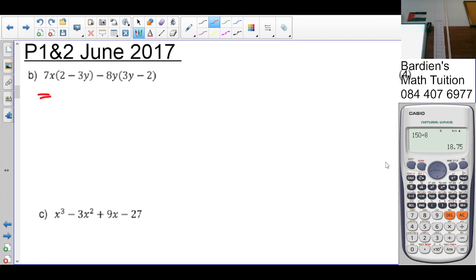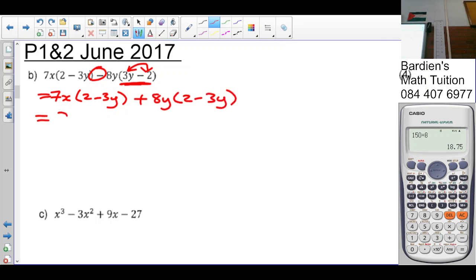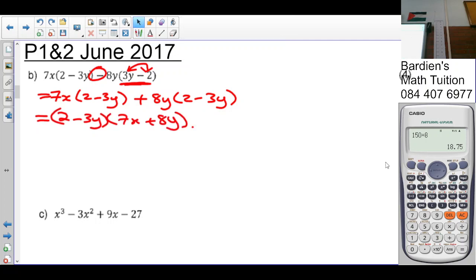So what is common here? 2y minus 2 minus 3y, not so, but that needs to first be swapped around, then it will be the same. So it's 7x into 2 minus 3y. The negative that comes out makes that negative a positive. The negative times negative is positive. 8y into 2 minus 3y. Now what is common? 2 minus 3y. What are we left with? 7x plus 8y. Okay. Next.